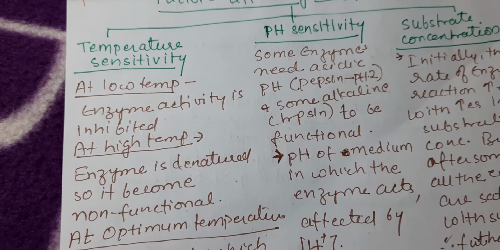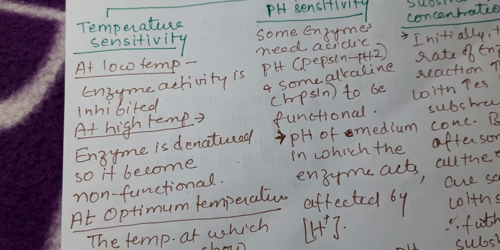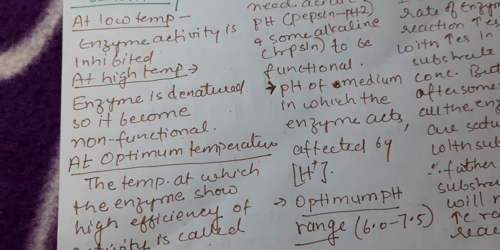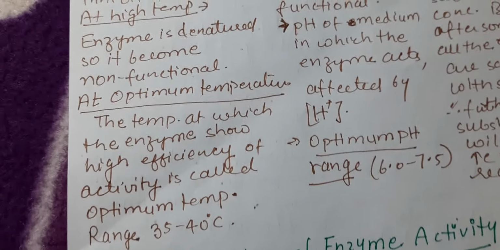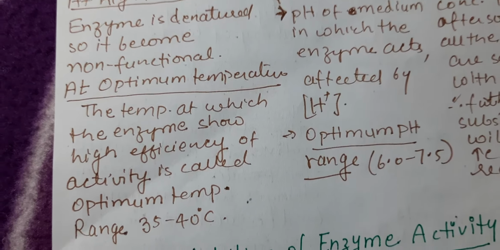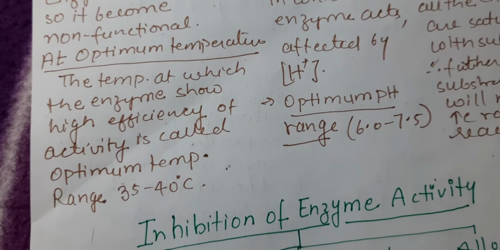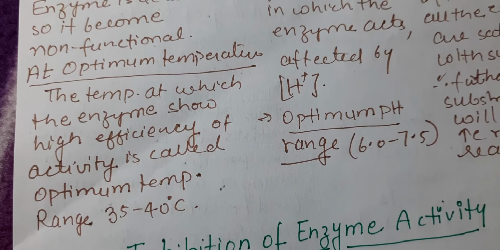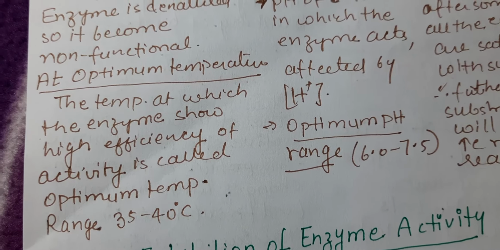So at low temperature, enzyme activity is inhibited. At high temperature, the enzyme is denatured, so it becomes non-functional. At optimum temperature, it has good activity. Now the temperature at which the enzyme shows high efficiency of activity is defined as the optimum temperature, and for most of the enzymes it ranges between 35 to 40 degrees Celsius.